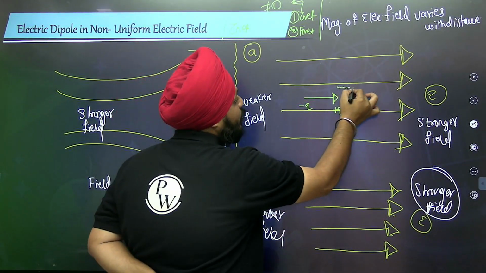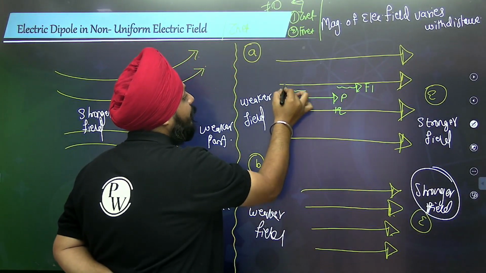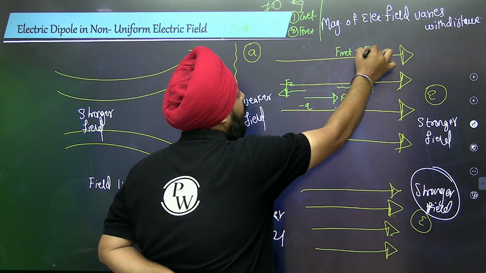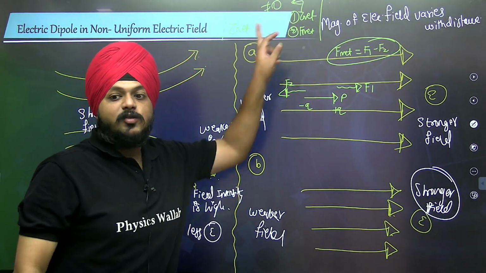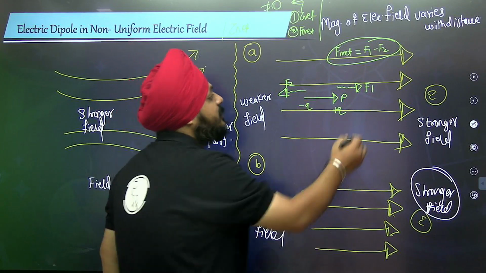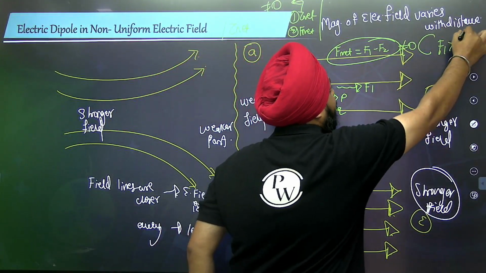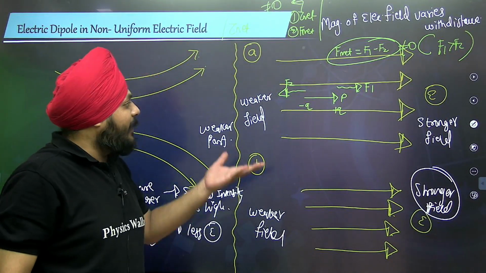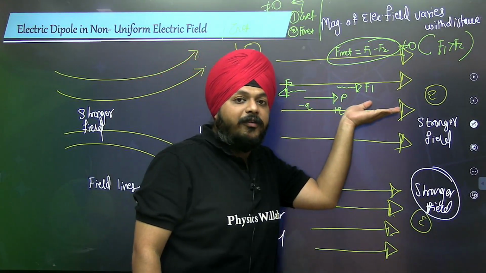This is the direction of force F1, and this is the direction of F2. If I'm talking about the net force, then it is equivalent to F1 minus F2. This is not 0. Why is this not 0? Because F1 will be greater than F2. So in that case, what happened? The dipole moves into the stronger field area.